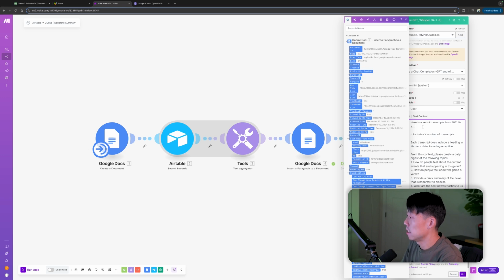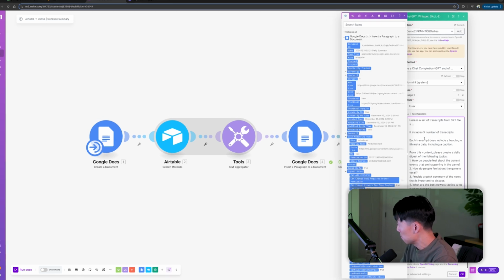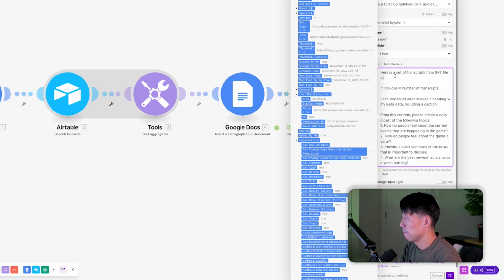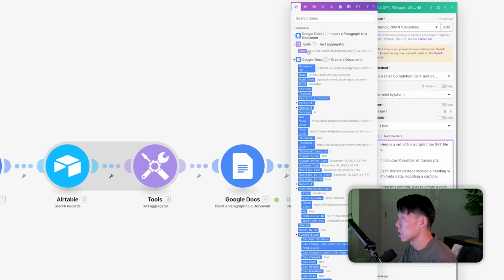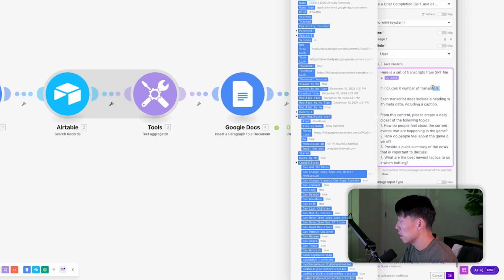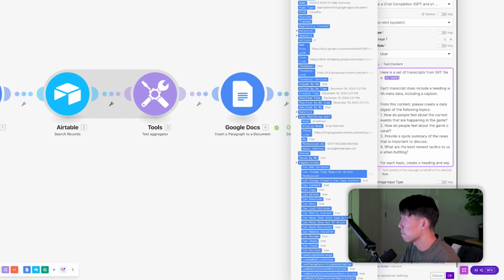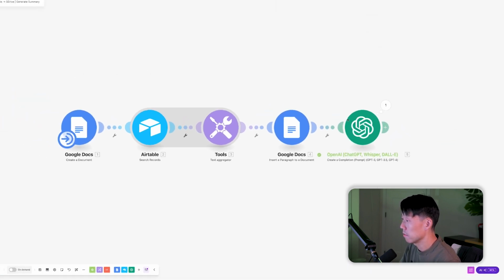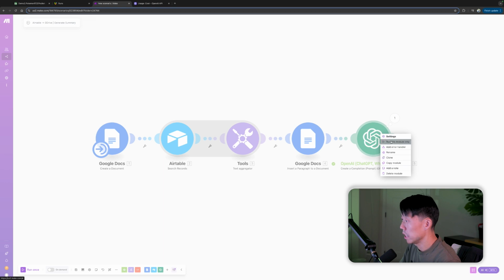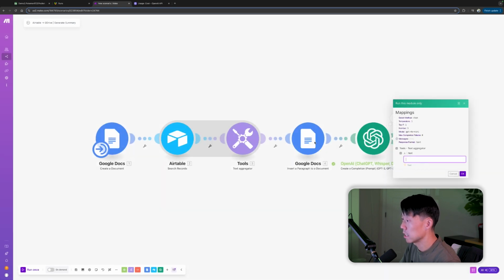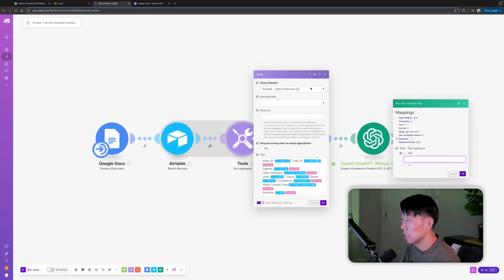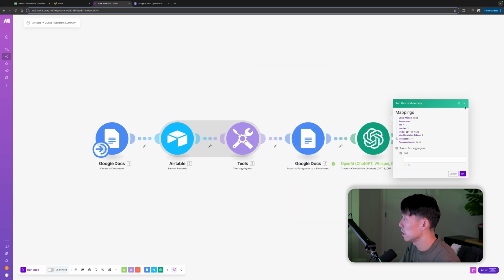So now that we have the prompt pretty much set up, let's go ahead and feed the SRT files. And that's going to come from the text. And I think ChatGPT will be smart enough to identify the number of transcripts. So let's go ahead and remove that part from it. Let's hit OK. And let's go ahead and hit this module. It's going to ask, what's the text? And do we have any more? Well, it doesn't have it anymore. So let's go ahead and run it.